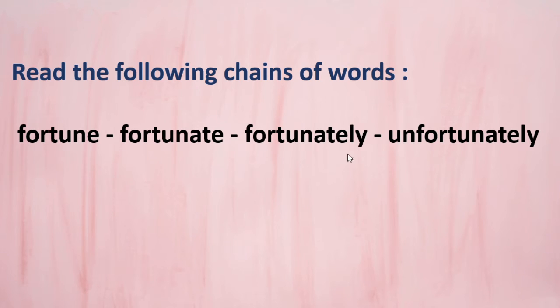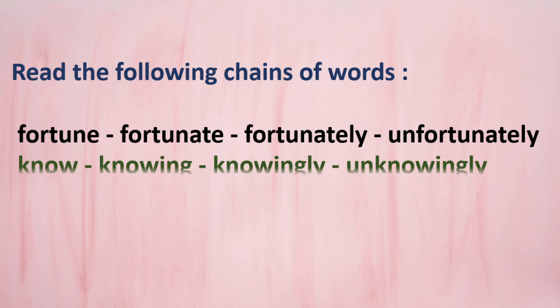Here some letters are added to the words, right? Next, know. Ing is added and it became knowing. Ingly is added, knowingly. Here un is added to knowingly, so it became unknowingly. Got this, children? Know, knowing, knowingly and unknowingly.